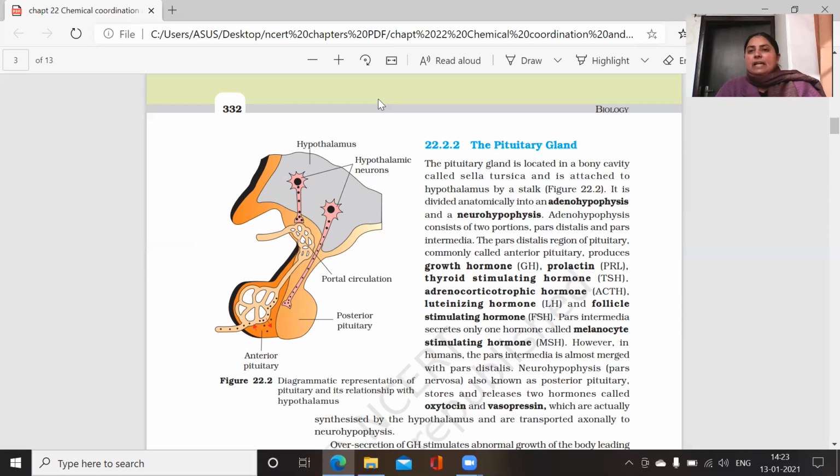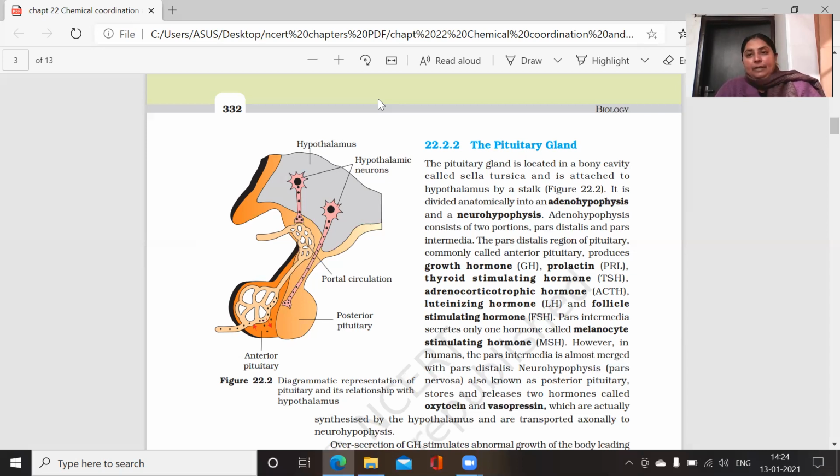The pars distalis region, which is commonly called the anterior pituitary, produces so many hormones such as growth hormone (GH), prolactin (PRL), thyroid stimulating hormone (TSH), adrenocorticotropic hormone (ACTH), luteinizing hormone (LH), and follicle stimulating hormone (FSH).